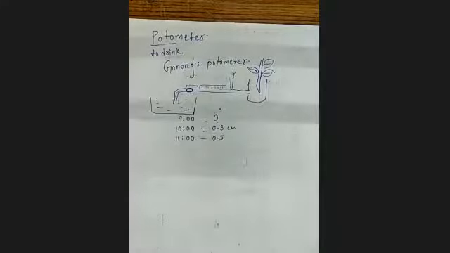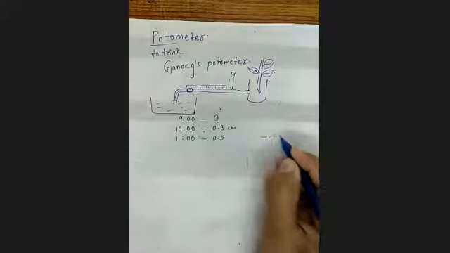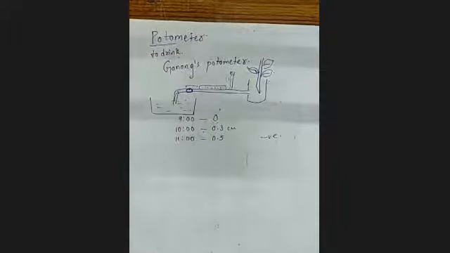That is the negative part of this experiment also, because introducing a bubble is a difficult task. These bubbles are very notorious. When you don't want them, they will definitely come, but when you want them, they will never come. So that is what is written for the Ganong potometer, that introducing a bubble is a little bit difficult.